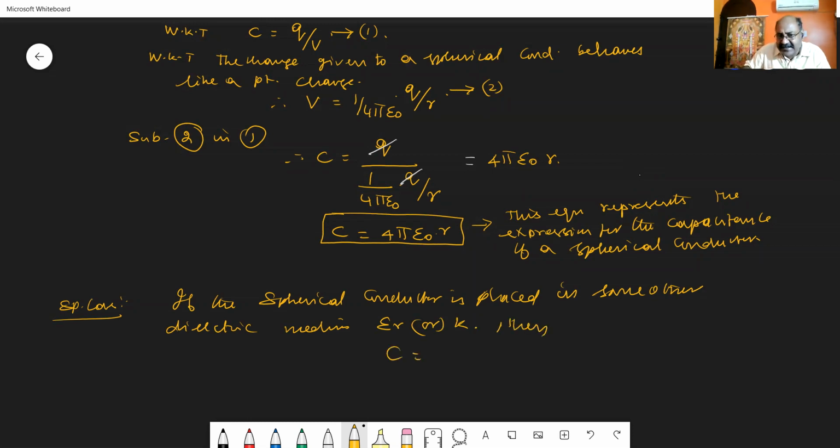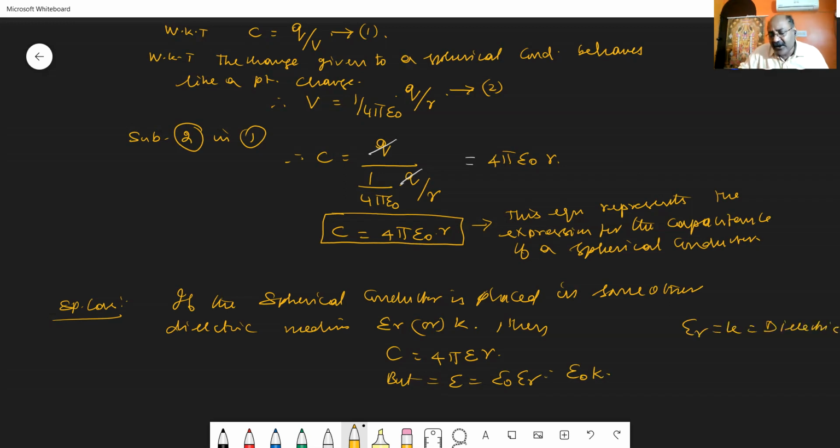We can write the capacitance as 4 pi. If it is air medium, we put epsilon 0. If it is a medium other than air, then I can put epsilon into R. We know that epsilon is equal to epsilon 0 into epsilon R, or epsilon 0 into K, where epsilon R equals K equals the dielectric constant.